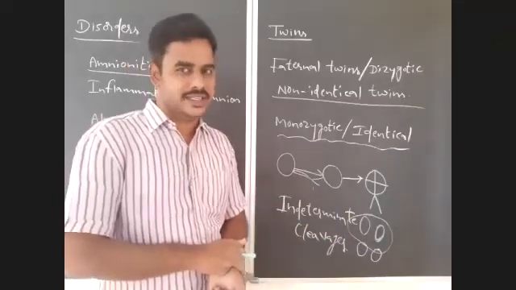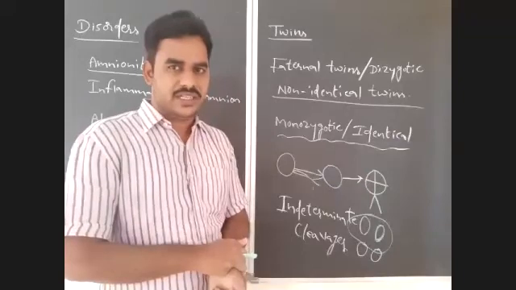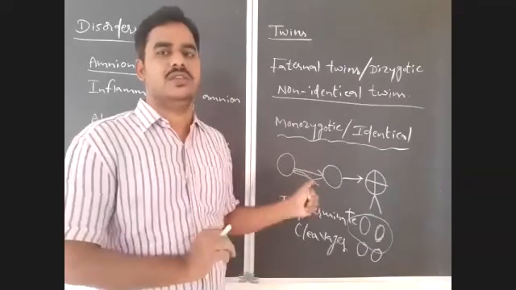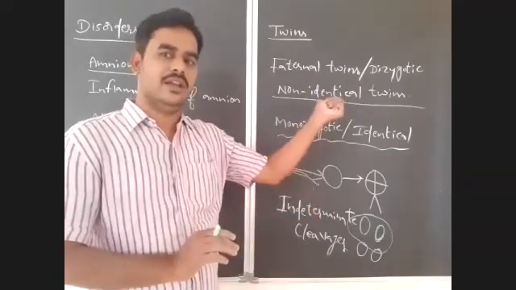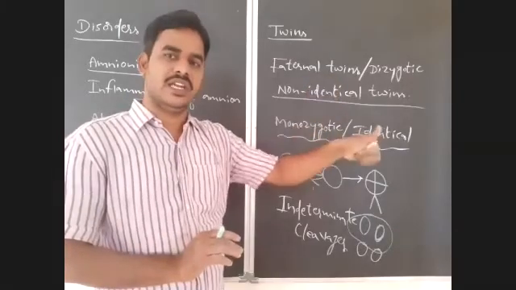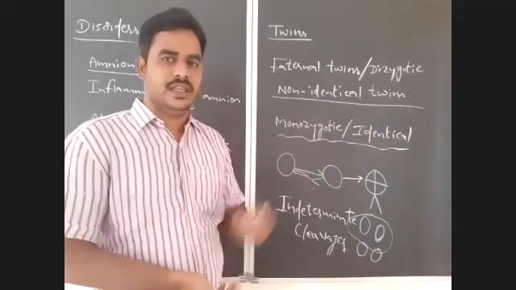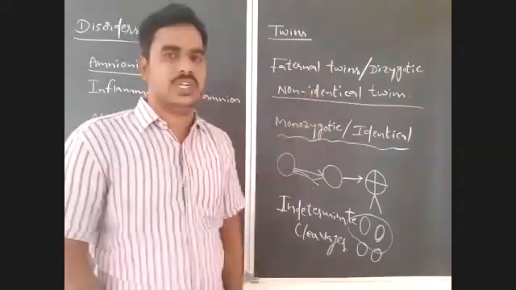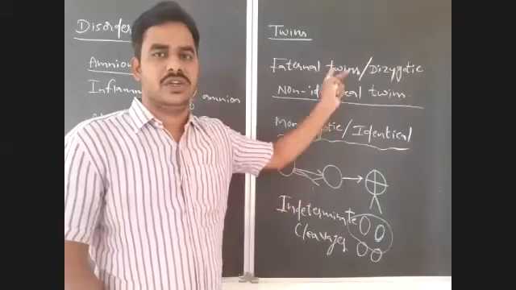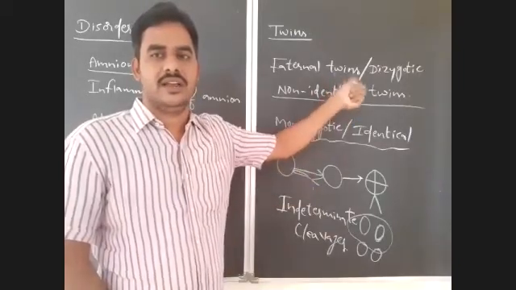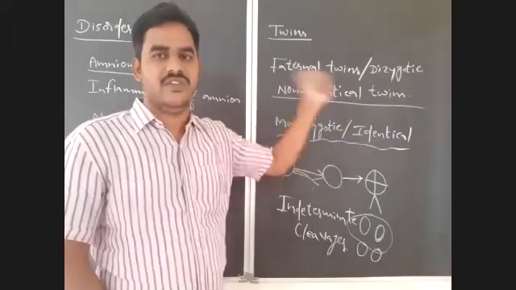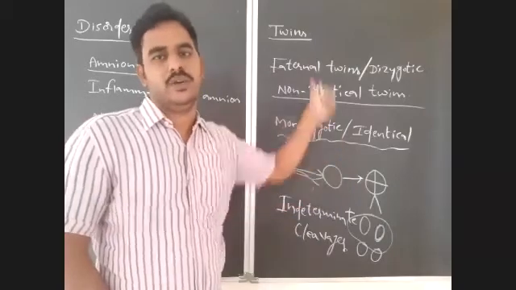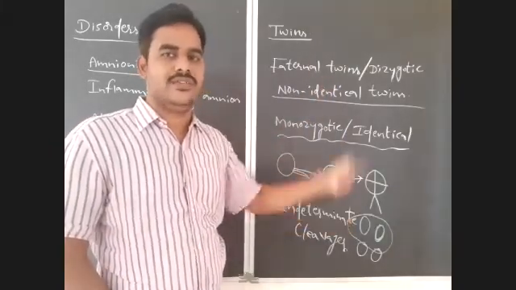Is it clear? If the twins belong to the same gender, they might be monozygotic, or they may be fraternal, dizygotic or non-identical also, right? If the twins belong to 2 different genders, they must be dizygotic, or fraternal, or non-identical. If it is the same gender, there may be chances for both. In both conditions the same gender is possible, but different genders are possible only in fraternal twins.